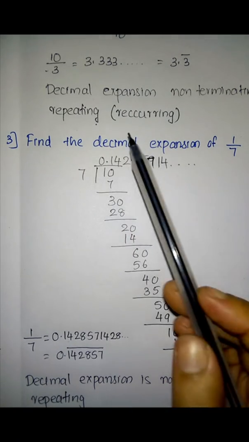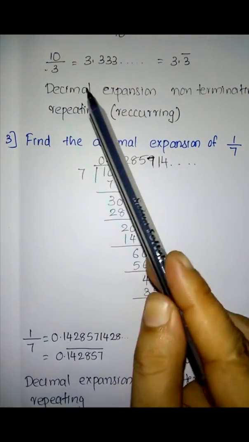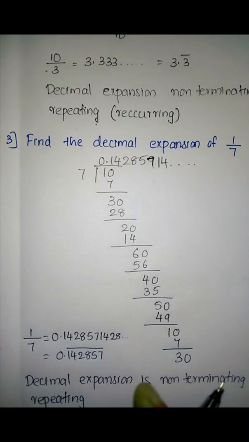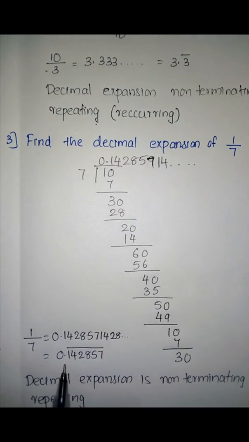So what is the difference between the previous question and this question? There, only one number was repeating, that is 3 only. Here, what is the difference? Here a block of numbers, that means more than one number, is repeating. Is it clear? Hope you understood this concept.